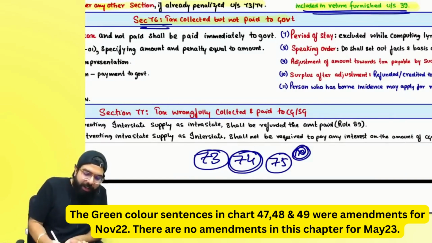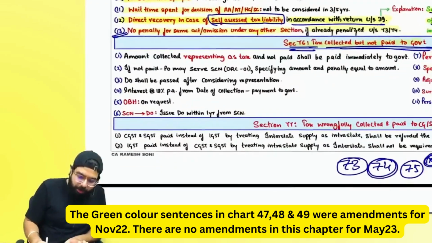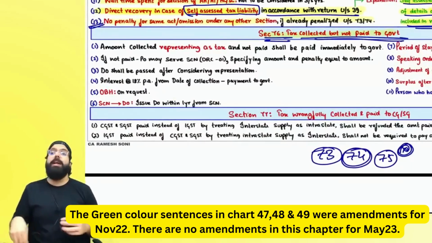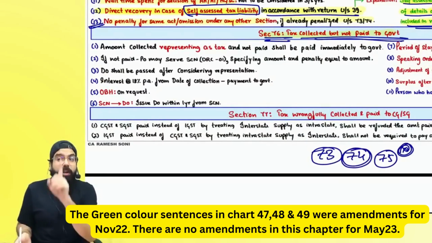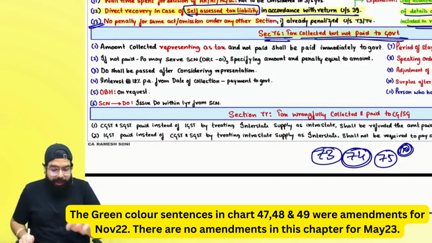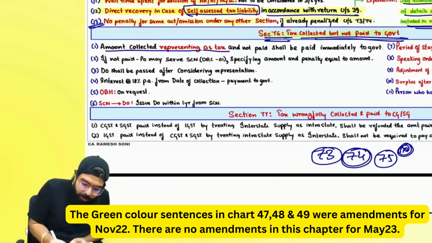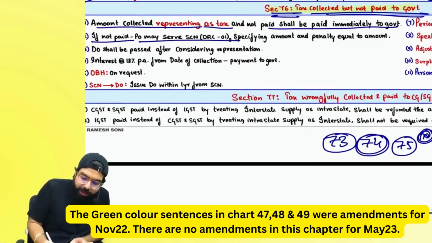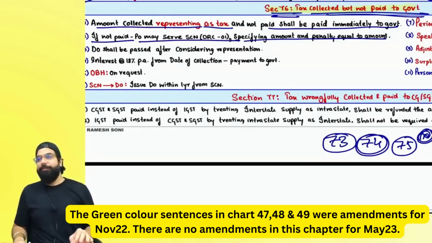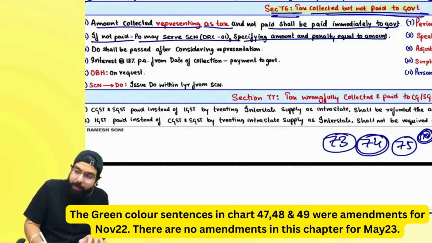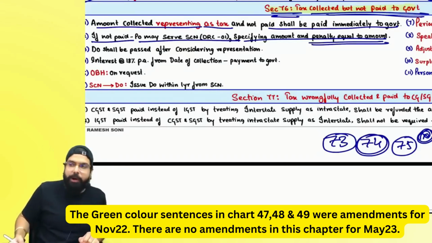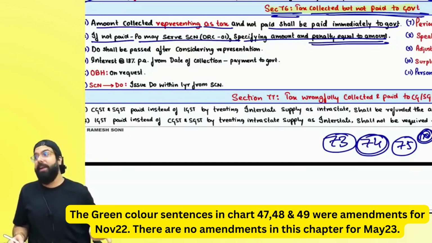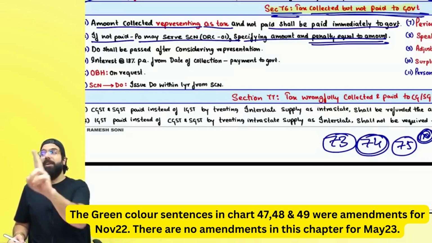Section 76 says if you have collected an amount representing as tax, say your goods were supposedly exempted goods, but you collected tax on those goods, you should immediately deposit it to the government. The amount collected representing as tax should be immediately paid to the government. If you have not paid, they will give you a show cause notice and ask you why the amount along with a penalty equal to the amount should not be paid. Why do they say amount? Because it is not tax. You have collected it as representing tax, so pay it immediately to the government. Otherwise, a show cause notice will come.